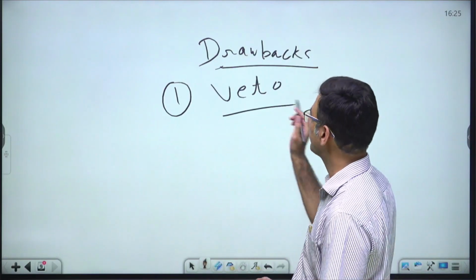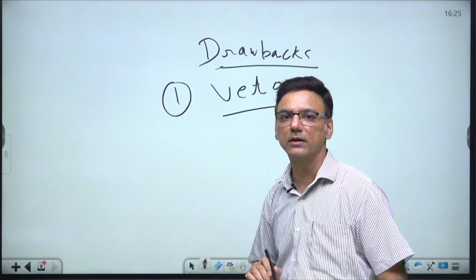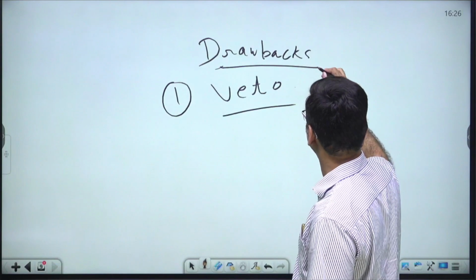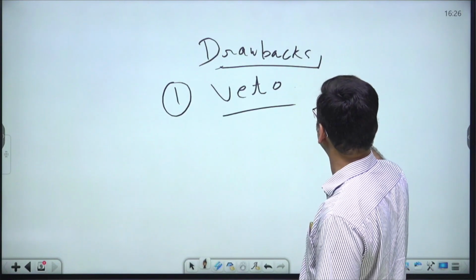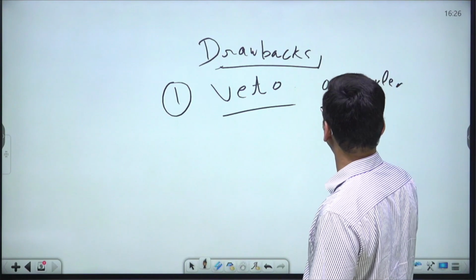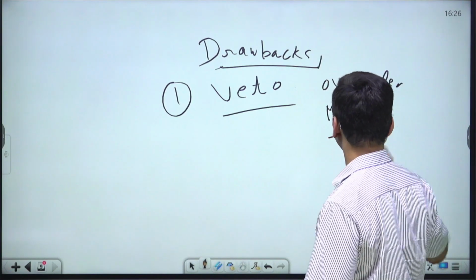So that power was not there. If he had decided on some matter, if he had taken some decision, it could be overruled by the majority decision of the council, right?